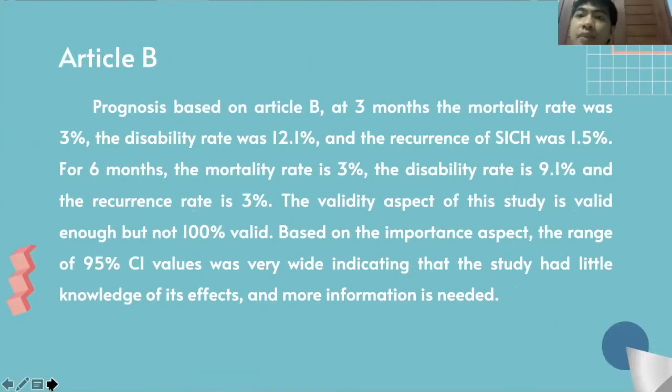For article B, the prognosis at 3 months: the mortality rate was 3%, the disability rate was 12.1%, and the recurrence of ICH was 1.5%. At 6 months, the mortality rate is 3%, the disability rate is 9.1%, and the recurrence rate is 3%. The validity aspect of this study is valid enough, but not 100% valid. Based on the importance aspect, the range of 95% CI values was very wide, indicating that the study had little knowledge of its effect and more information is needed. Next.